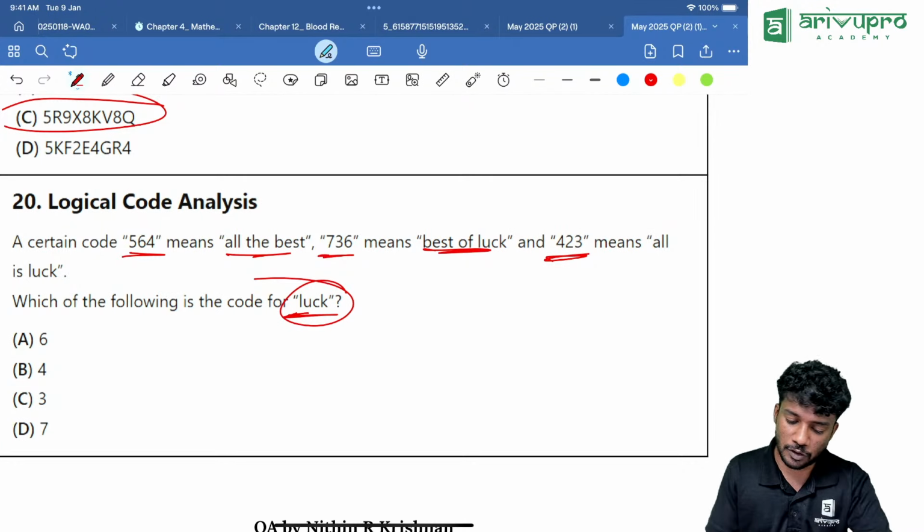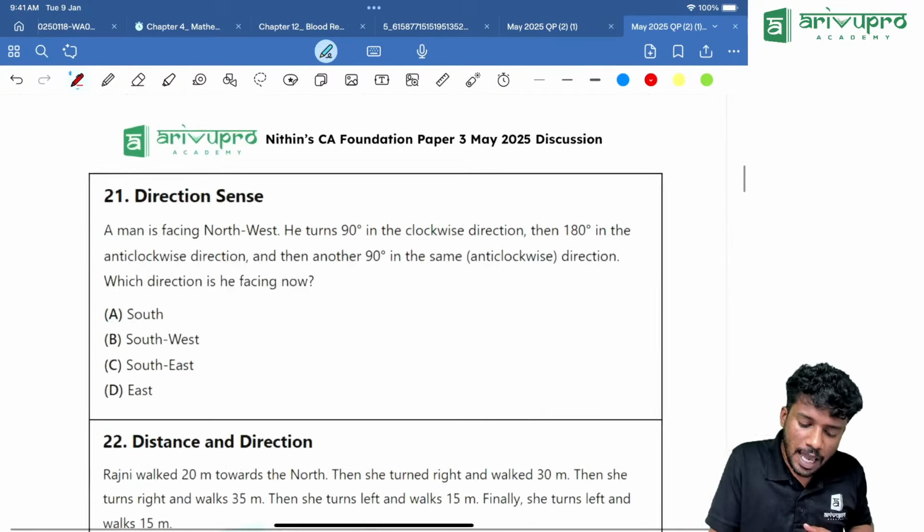Which is the common digit between both of them? 3 is the common digit between both of them. So, option C is our answer.